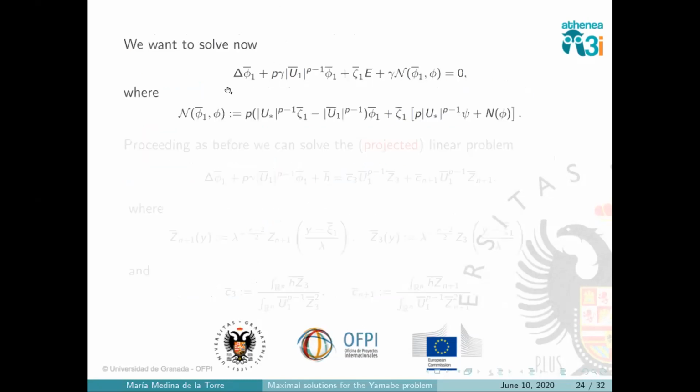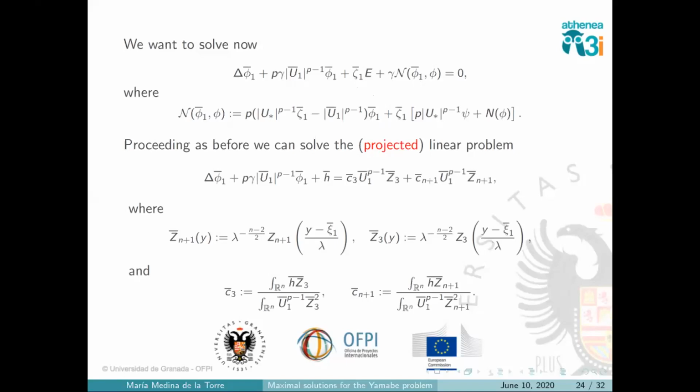Okay, the others, if we look at one of them, here we are not so lucky because we don't have so many symmetries, because we are just now centered upstairs, let's say, so we cannot apply the linear theory to these elements here. This is not orthogonal to the kernel, so we cannot do it. But we can do it over a projected version, let's say. Instead of solving only this problem here, we can solve this other problem here, adding precisely the projection of this term on these elements of the kernel.